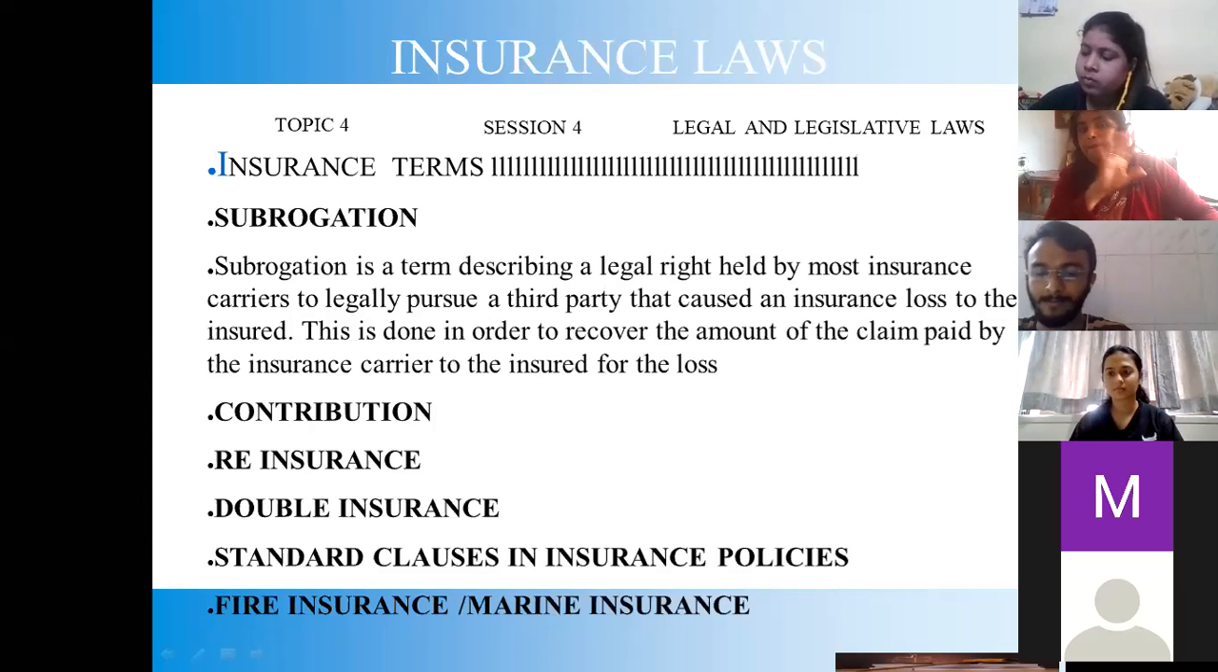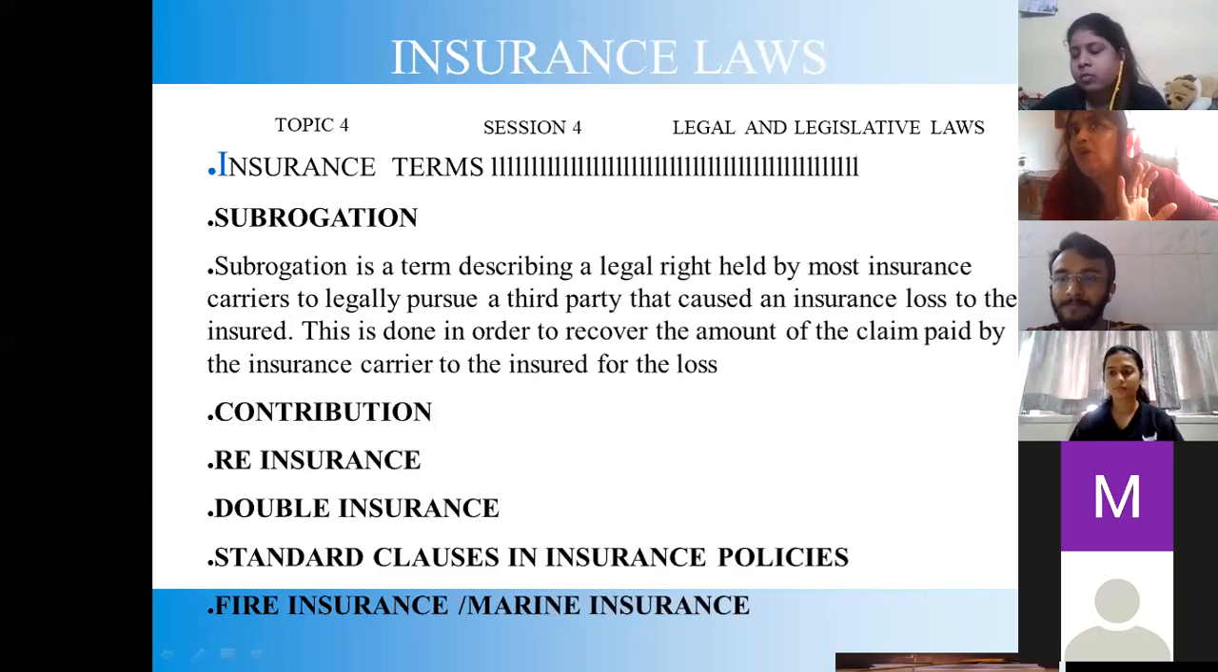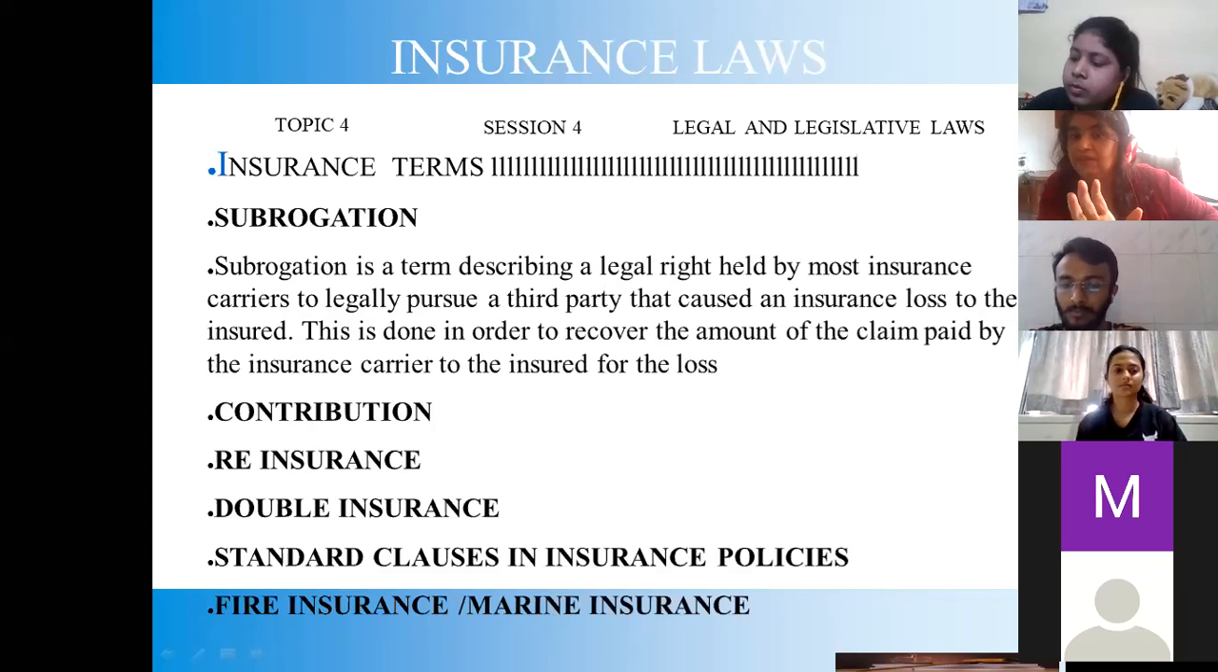So like you had in company law, you had the doctrine of ultra vires, the doctrine of indoor management, the doctrine of constructive notice. Similarly, in this syllabus, you will have the doctrine of subrogation. Subrogation is nothing else but stepping into the shoes of another. Subrogation means stepping into the shoes of another.